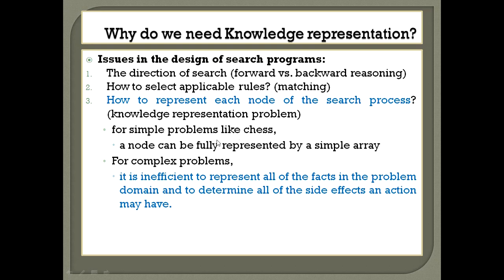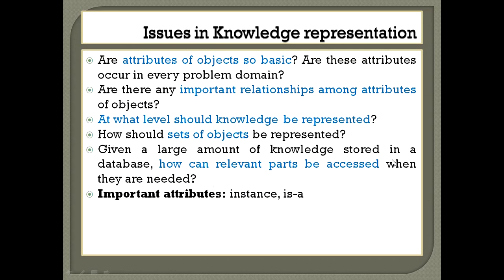So if it is a simple problem like chess, maybe you can create an array to represent the knowledge, right? A node can be represented by a simple array. If it is a complex problem, that may not be suitable. So we need to determine all of the facts representing an action of an agent. So you need to create a better knowledge representation.